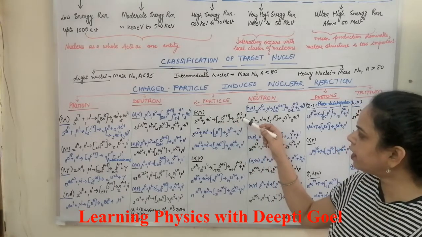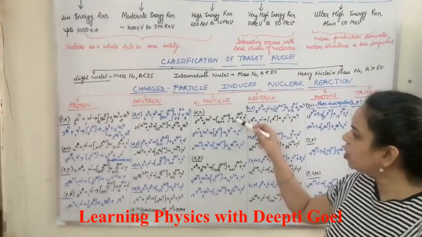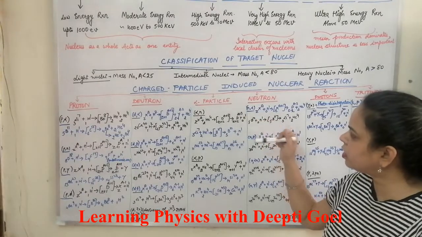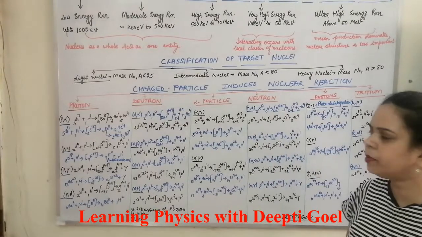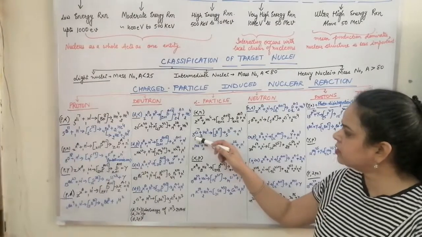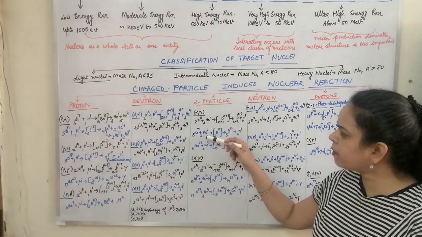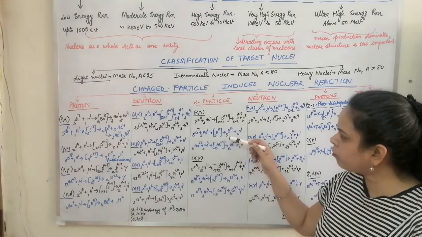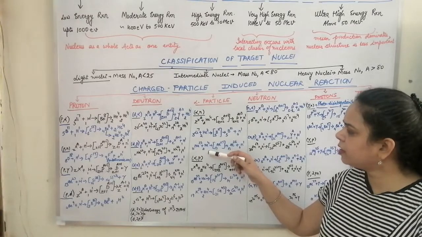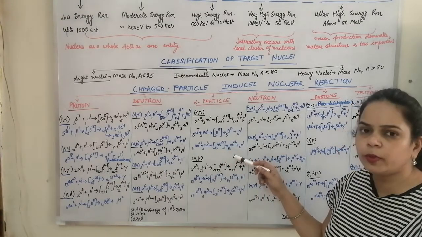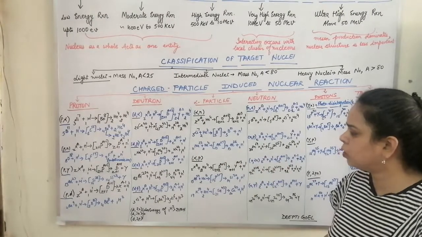And when the neutron was liberated, to conserve the mass number we get A plus 3, and the atomic number is increased by 2, that is Z plus 2. So we have the reaction where lithium is struck by an alpha particle forming boron 10, and similarly sodium is struck by an alpha particle liberating aluminium 26 and a neutron.